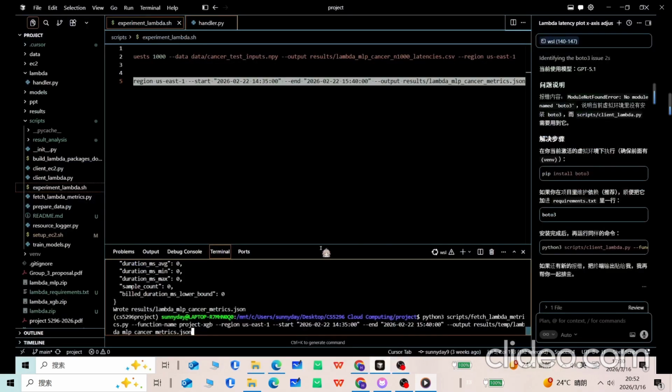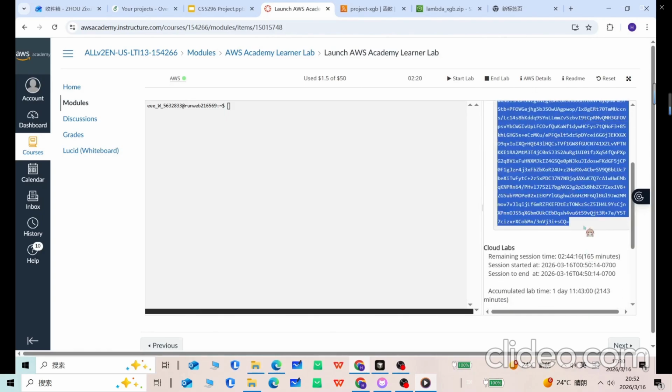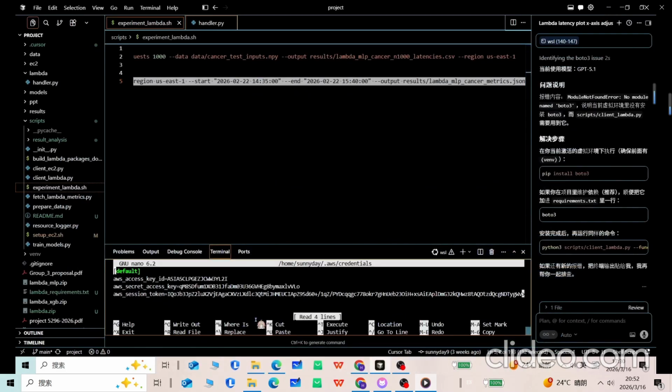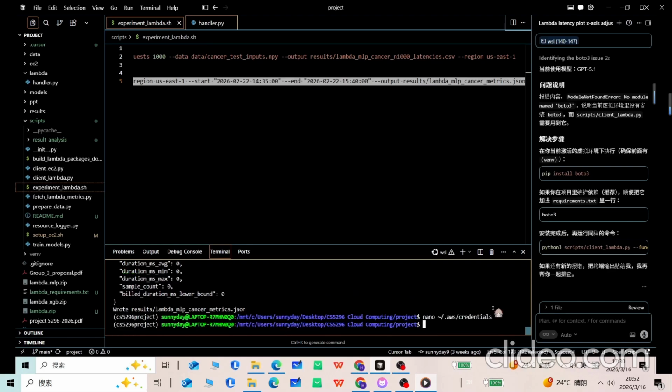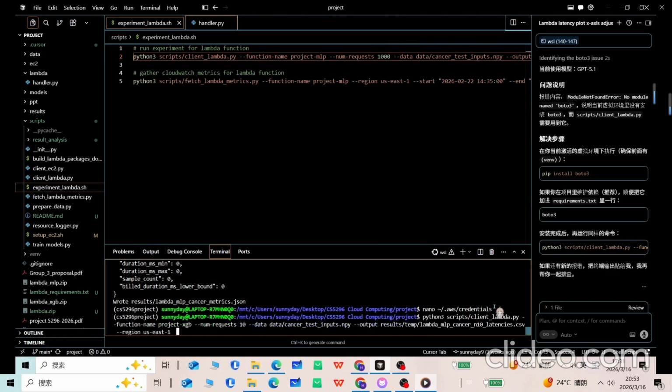And next, we're gonna jump back into our command line. The first thing that we're gonna do is to set up the AWS CLI access under the ~/.aws/credentials. And we need to copy paste these things inside here for further access to the Lambda function. And as you can see, I've already pre-done it for the sake of time. After this is done, we could just look at the experiment/lambda.sh file to run the experiment. The experiment that we're gonna do has project-xgb as the Lambda function name, 10 requests, with the data here and the output here. And the most important thing is the region that we need to set to the region that we currently use. And let's have a try.